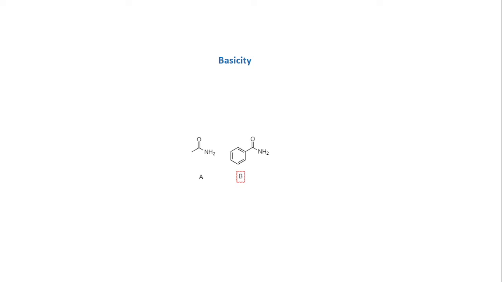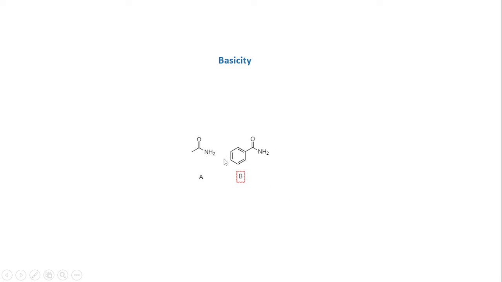So we have seen there is a question of basicity. So this is one of the important factors. Now, how do you define a base? A base can be any atom or any substance which can give its lone pair. Like here, oxygen and nitrogen are having lone pairs, and we know oxygen is more electronegative and nitrogen is electronegative. So we can think of it as this nitrogen's lone pair will be given to some vacant space or any atom. So thus we see that these two are having lone pairs available.